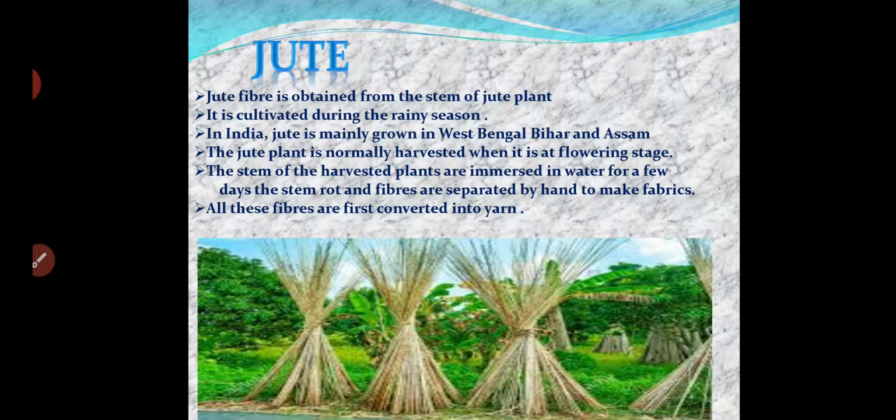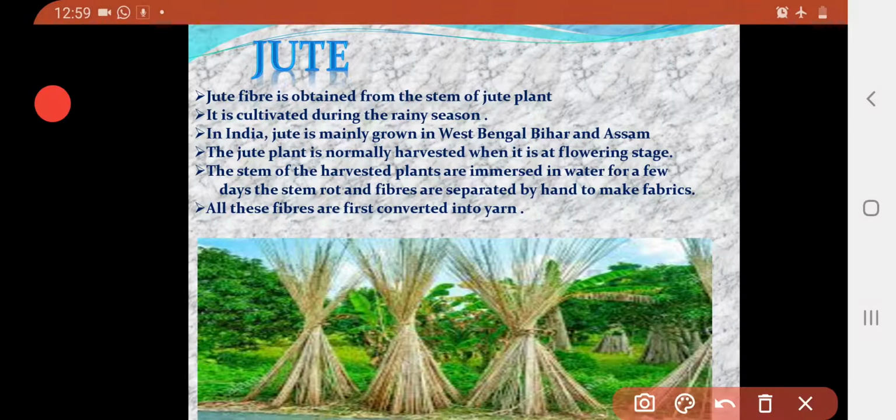We take that stem and keep it in water for 6 to 8 days. After that the fiber of the jute is separated by hand, and we use jute for preparing bags and other materials useful in our daily life. In India, jute is mainly grown in West Bengal and Assam.